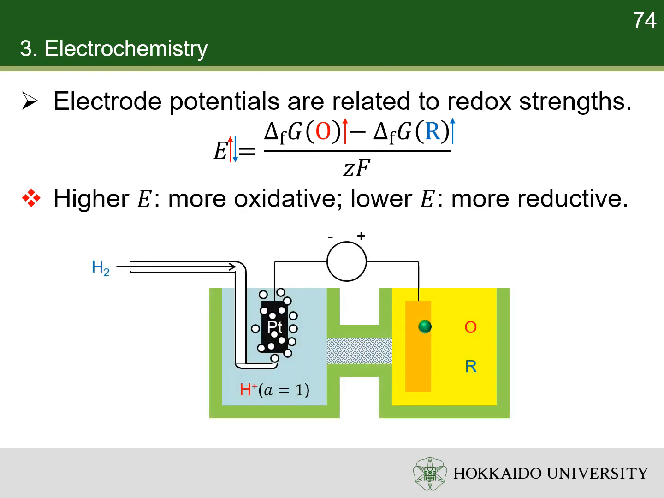The relationship between redox abilities and electrode potentials can also be understood using an electrochemical cell. When the oxidized form has stronger oxidizing ability, it takes away more electrons from the electrode, pushing up the electrode potential. When the reduced form has stronger reducing ability, it imposes more electrons to the electrode, bringing down the electrode potential.